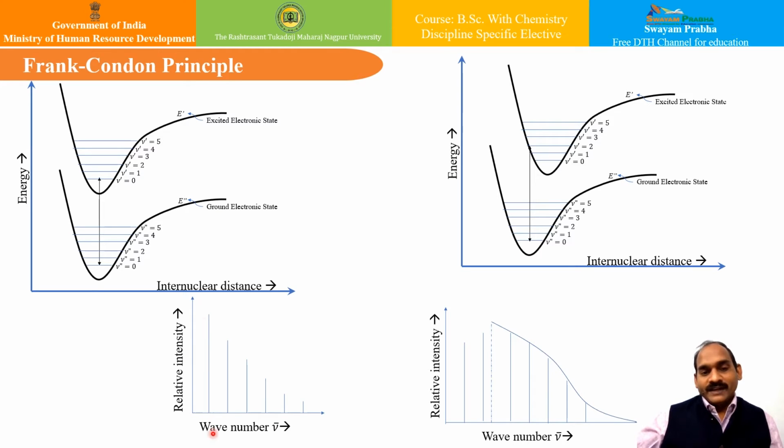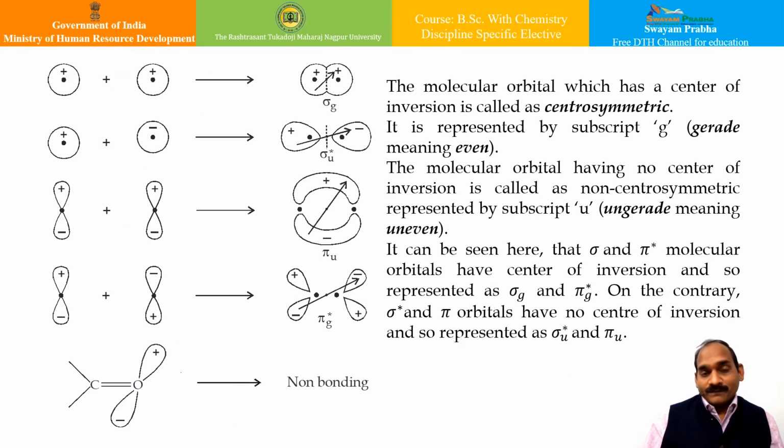So we read it as 0-0 from higher to lower state, and if the upper state transition is drastically greater, there will be a greater possibility of the transition taking place from V equal to 0 to V equal to 0 in the higher state. Apart from that, if we see